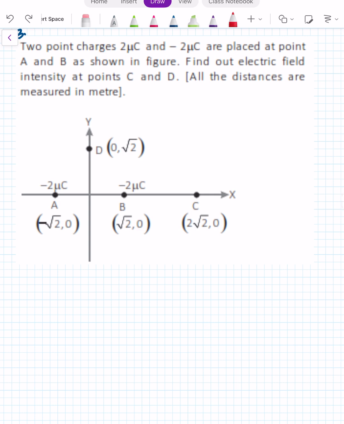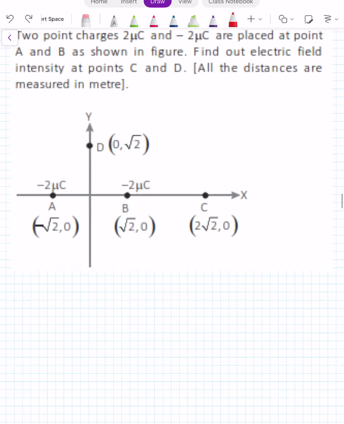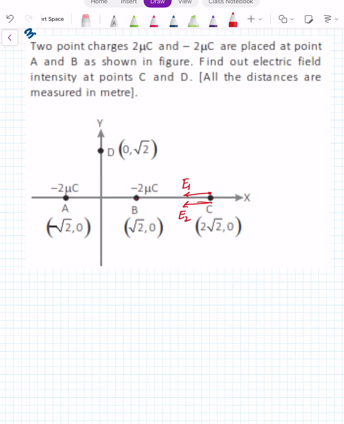Now due to A, the electric field here will be E1 and due to B, the electric field will be E2. You have to remember the electric field due to a positive charge is away from the charge. Due to a negative charge, it is towards the charge. So let's find the value of E1 and E2. We are doing it at point C.